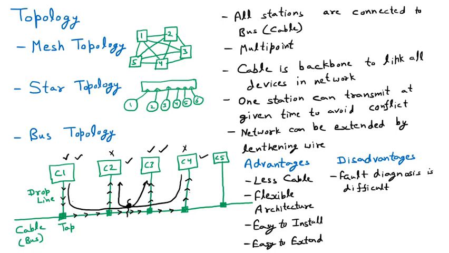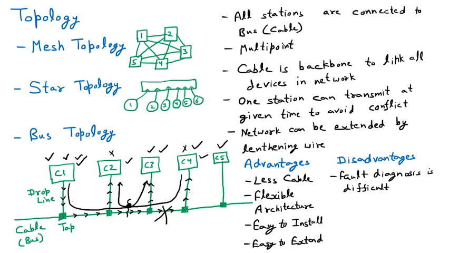Let us suppose that in between, at this place, the network goes down, so the network is not working. Now C1 wants to send data to C4, it cannot send. Again C1 wants to send data to C5, it cannot send.